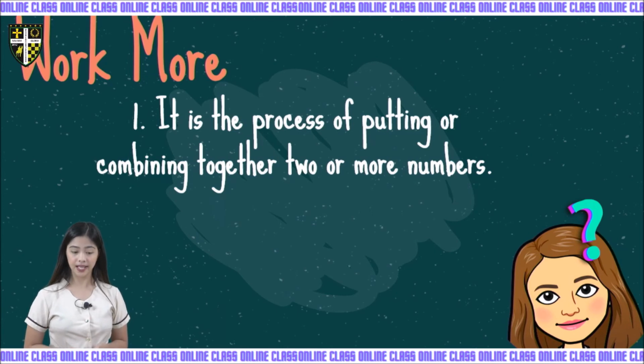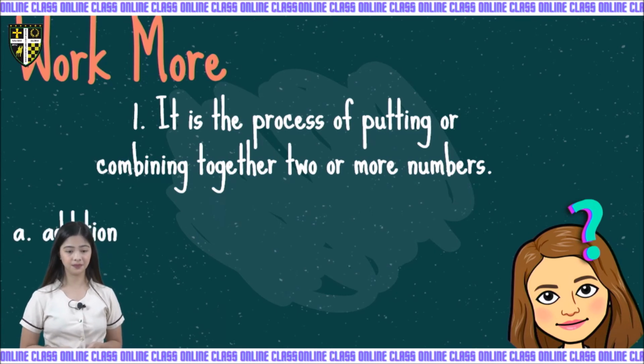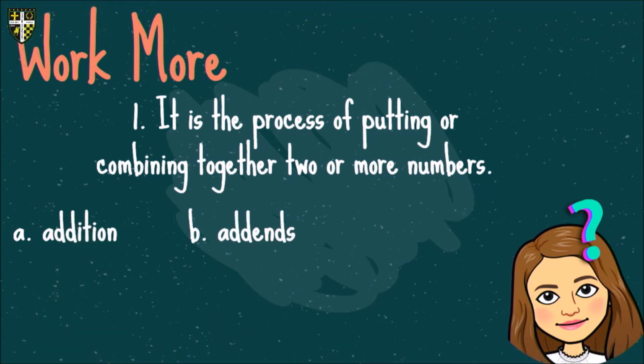Very good. So kids, what do we call the process of putting together or combining together two or more numbers? Is it A, addition? Is it B, addends? Or is it C, sum? Again, it is the process of putting together or combining together two or more numbers. Very good. So, addends is not the answer. Sum is also not the answer. So, the answer is addition. Very good. The process of putting together or combining together two or more numbers is called addition.